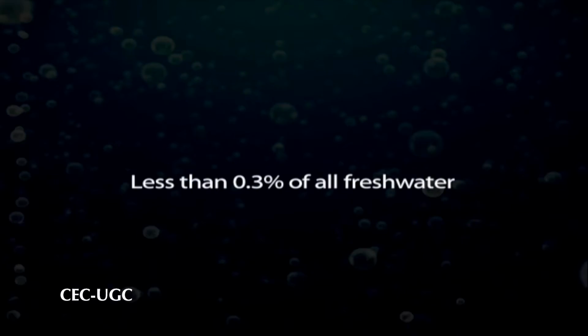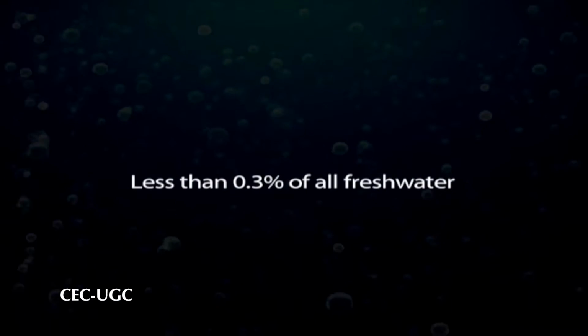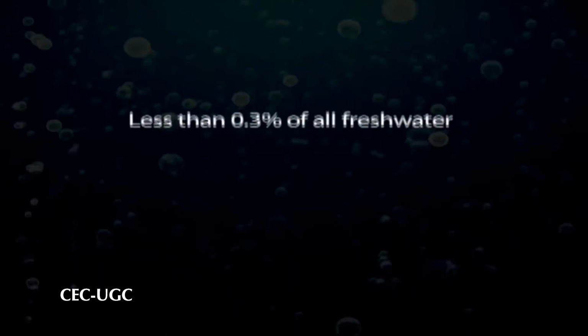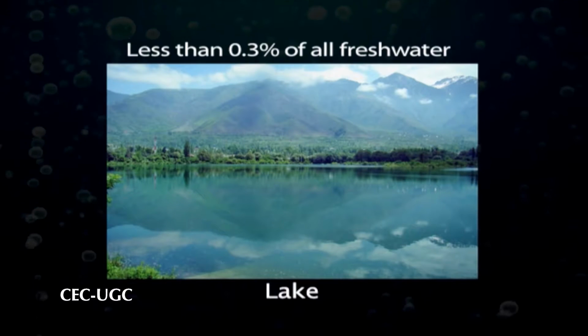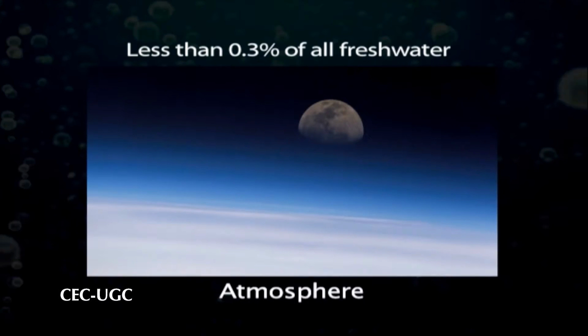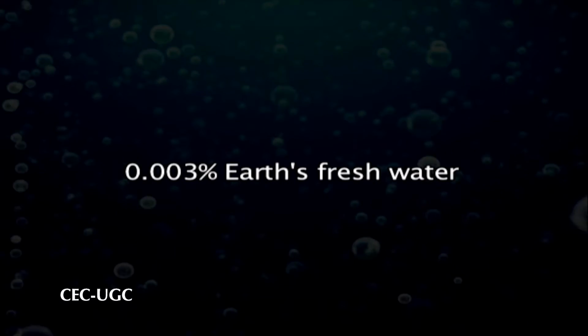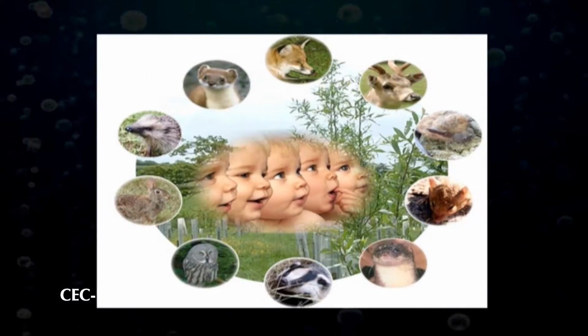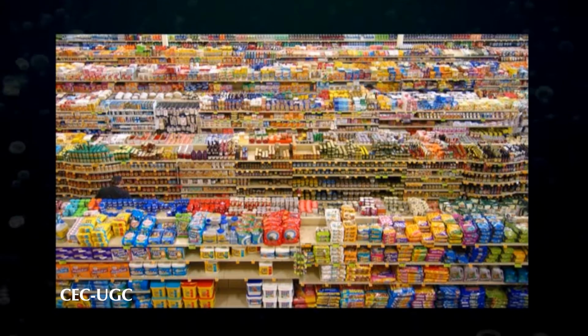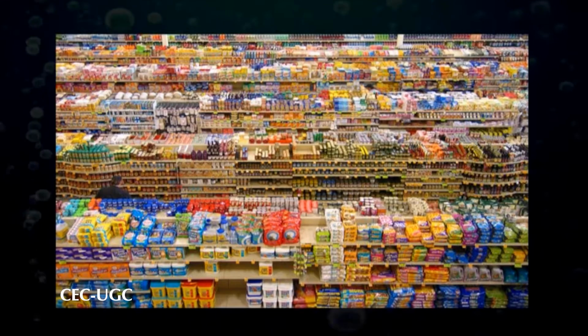Less than 0.3% of all fresh water is in rivers, lakes and the atmosphere, and an even smaller amount, 0.003%, is contained within biological bodies and manufactured products.